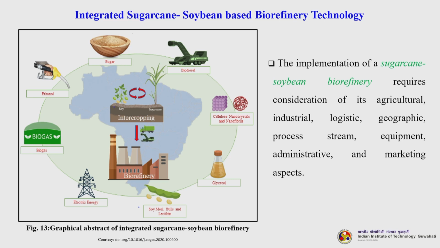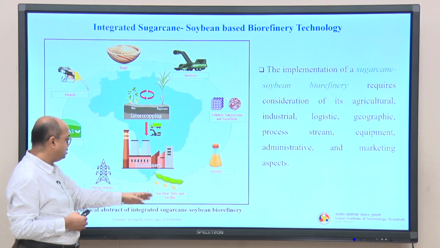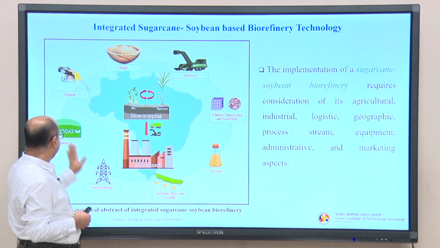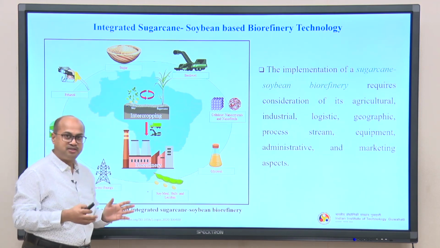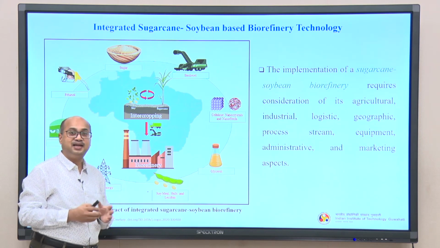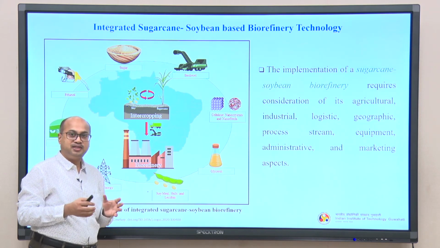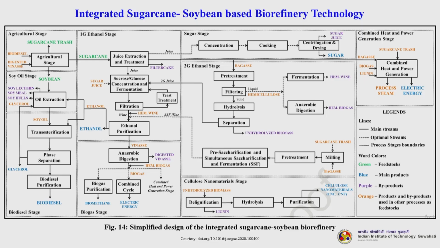So, you can see this sugar gets converted to biodiesel, cellulose, nanocrystal, nanofibril, glycerols, then soya meal, hulls and lecithin, electrical energy, biogas, ethanol. So, this is in combination with various other processes and is a classical integrated refinery in which there are two substrates basically. So, this is the simplified design of the integrated sugarcane soybean refinery.